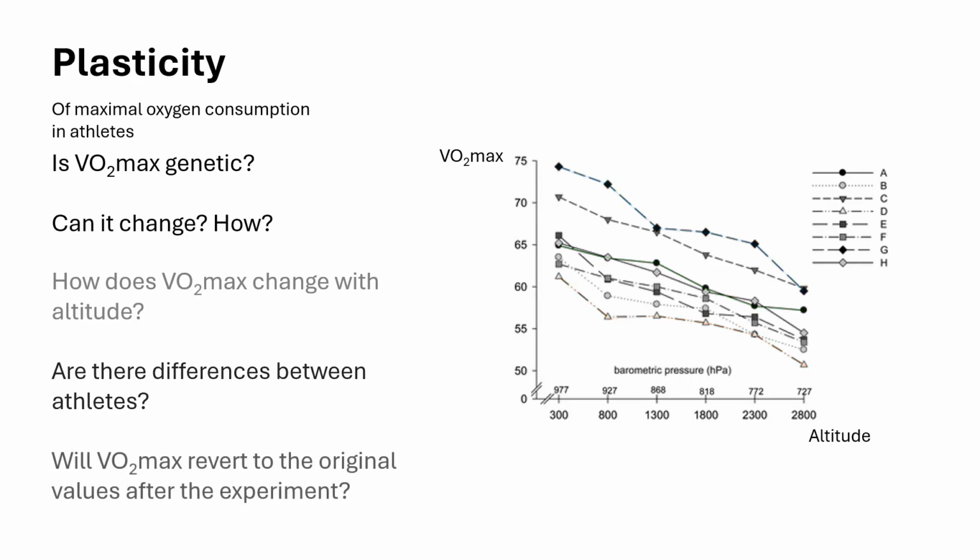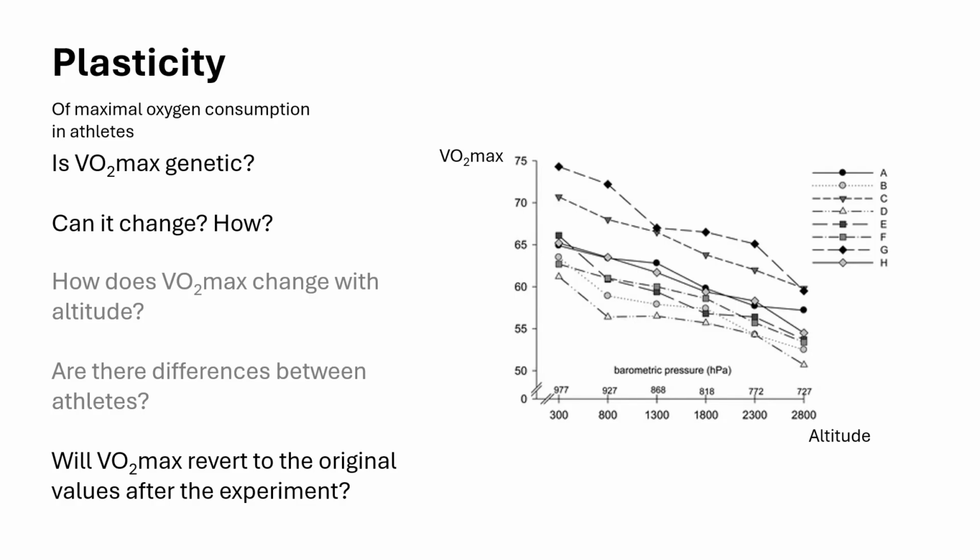Lastly, changes in maximal oxygen consumption observed at a certain altitude do not persist. This type of phenotypic plasticity that transiently changes the phenotype of an individual is called acclimation. Interestingly, acclimation to high altitudes is often used to boost competitive athletes' performance so that they would be more performant at lower altitudes.